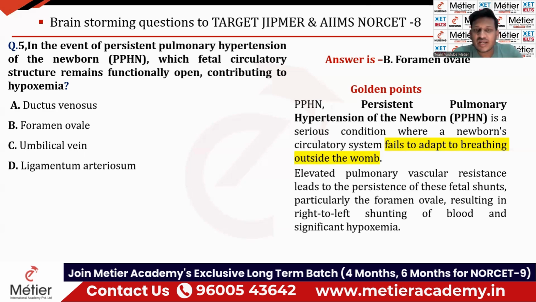Okay, fine. So it leads to what? The baby is not adapting to the first breath. The baby is not adjusting to the first breath. So the pulmonary artery pressure is increasing. Because of that increase in pressure, the foramen ovale is not closing at all. Still the foramen ovale is open and the right to left shunt is still present. So that is the problem which is happening in PPHN. Okay, so this question has already been asked in the exams, guys.